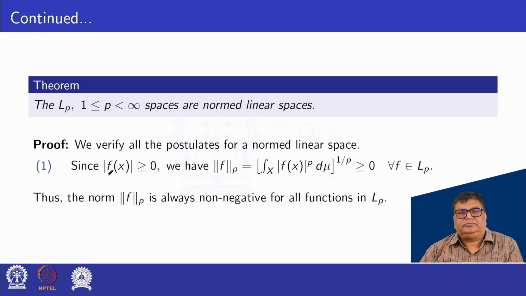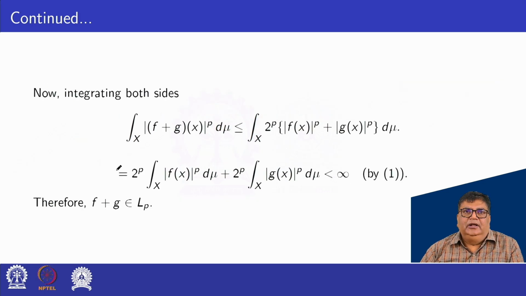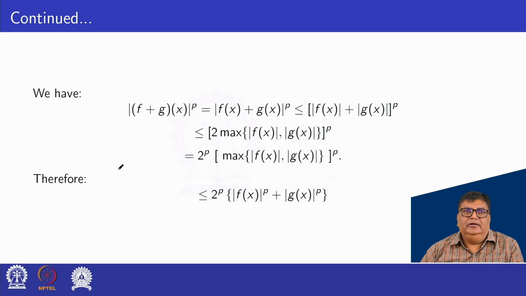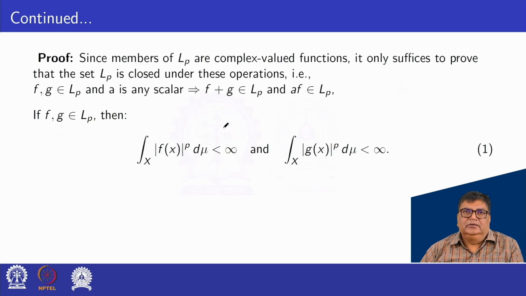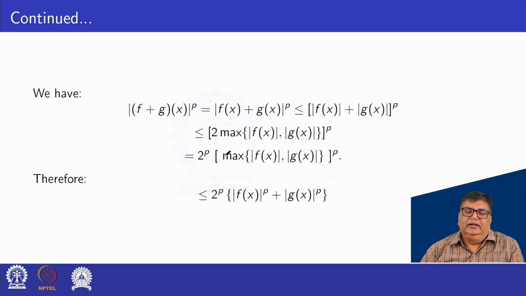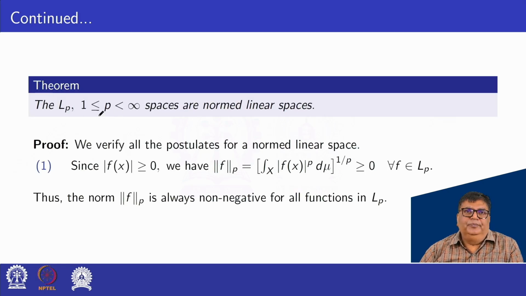Theorem. Now we prove LP is a normed linear space. Here vector addition and scalar multiplication are satisfied, so we can prove easily the other properties of a vector space or linear space. So we can avoid giving the detailed proof of the other properties here. Now we prove the LP space is a normed linear space.